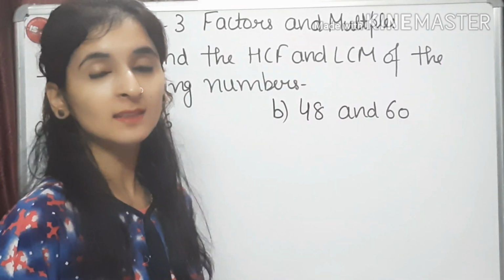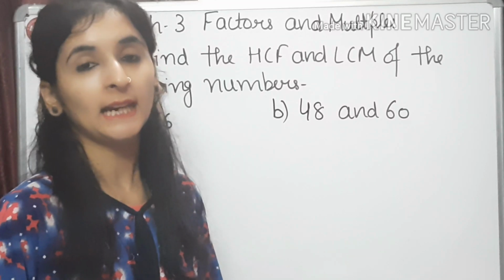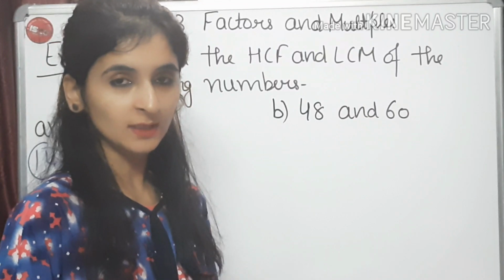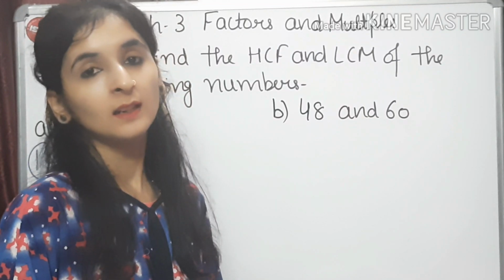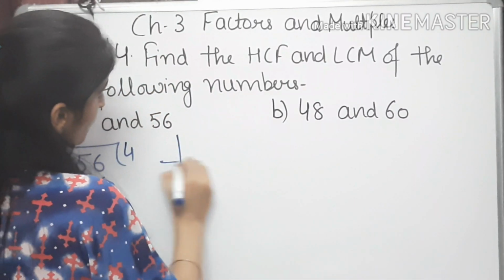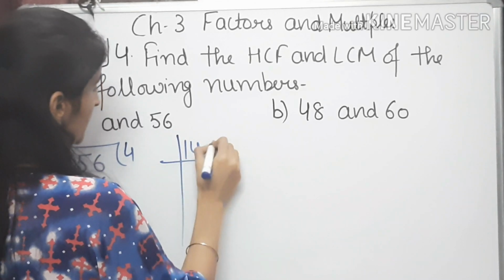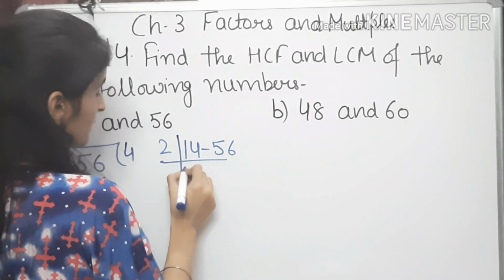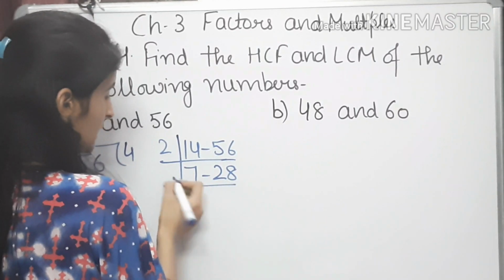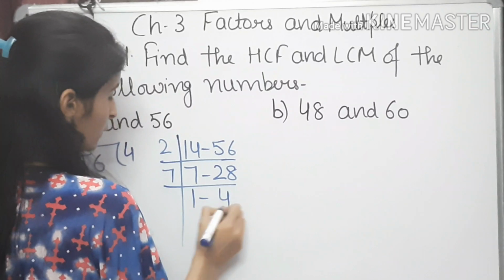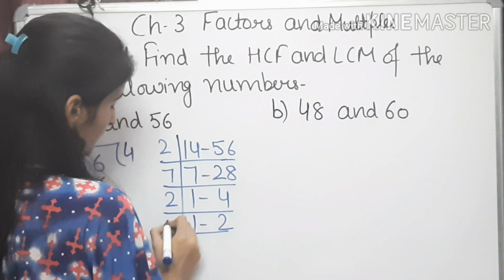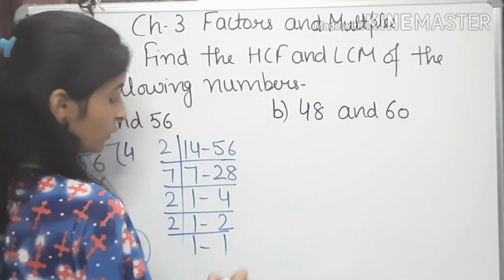Now children, if I ask you which is the easiest method to find the LCM? The easiest method to find the LCM is by common division, right? There you just have to multiply the prime factors. Fine. So I am going to follow the common division method here. 14 and 56. 2 7s are 14, 2 28s are 56. Then 7 1s are 7, 7 4s are 28. 1 will be as it is, 2 2s are 4. 1 will be as it is and 2 1s are 2.